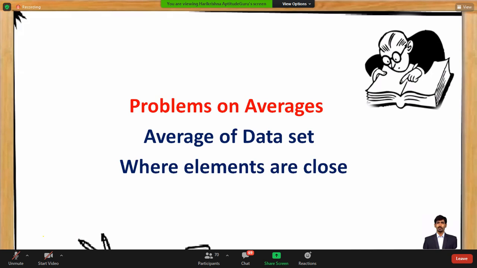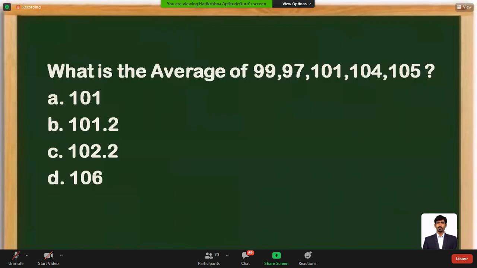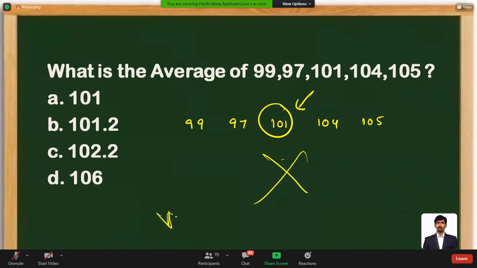Now if you see any data set where the numbers are nearest to some integer, how can we deal with the average? I'm just projecting a very simple question. What is the average of 99, 97, 101, 104, 105? These are the terms. My dear students, don't always pick average as the middle term. This is a wrong way of thinking. Average is the middle term, I am sure, if and only if that is a consecutive data set.